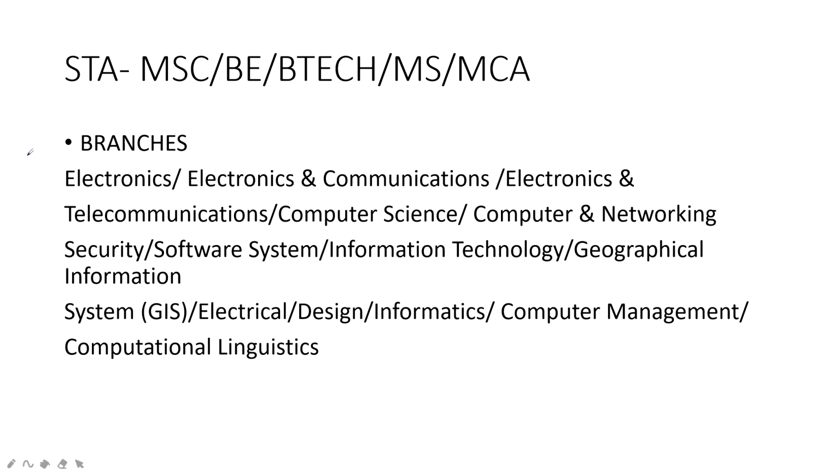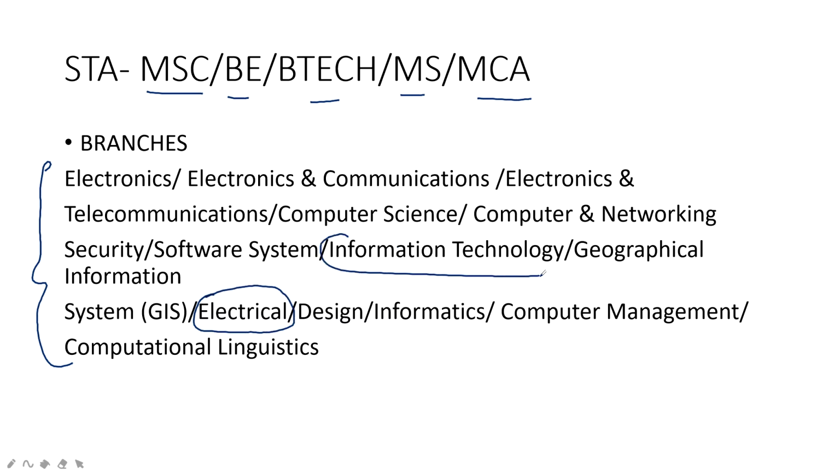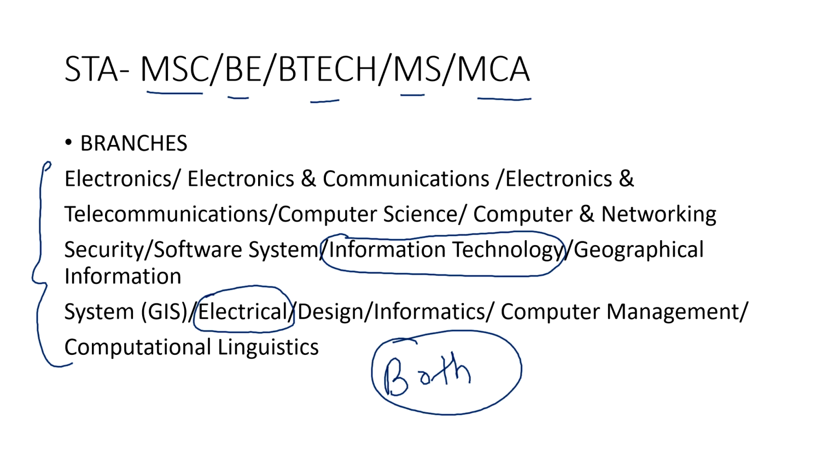And then the next change is in your STA. If you complete your MSc, BE, BTech, MS, MCA, then you can apply for the Scientific Technical Assistant post. And if you complete your degree in these branches or disciplines, then yes, you can apply. Here the surprising fact is that electrical students are also eligible. And information technology, IT students are eligible for both posts. And yes, you can fill the form for both posts, just obviously you have to pay separately. So just see this, check whether you are eligible for both posts or any one post, and then properly fill the form.